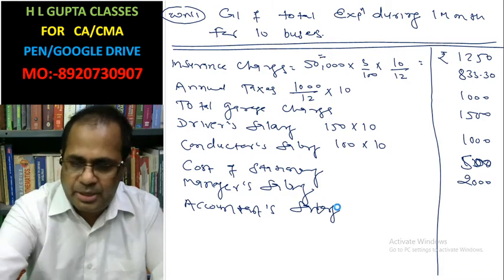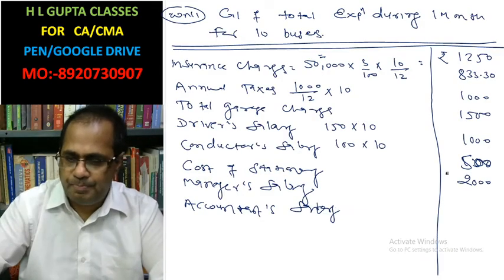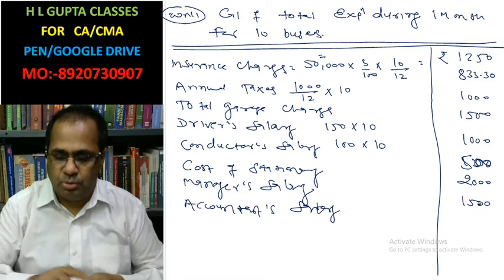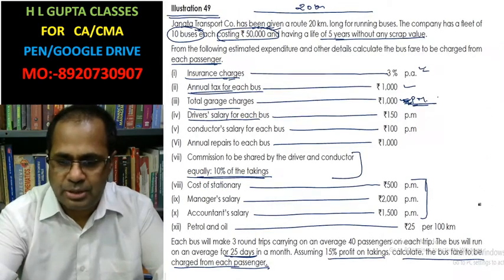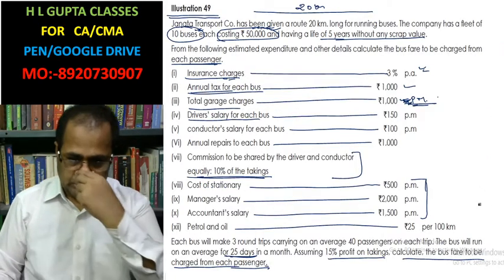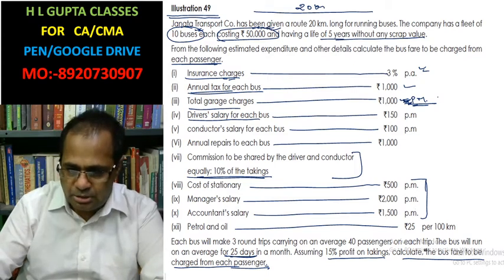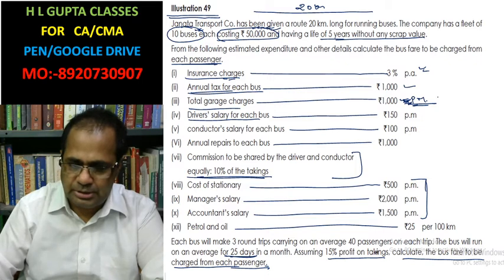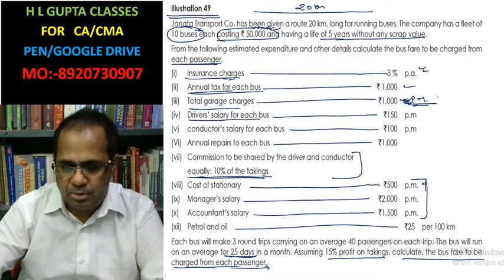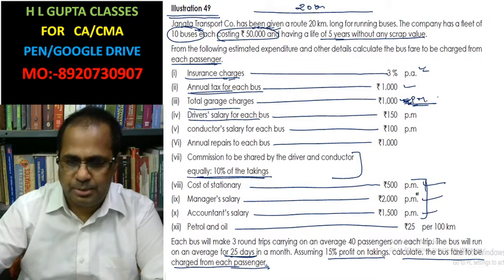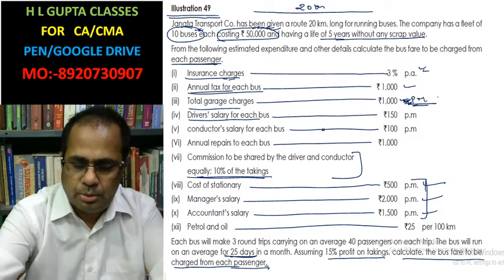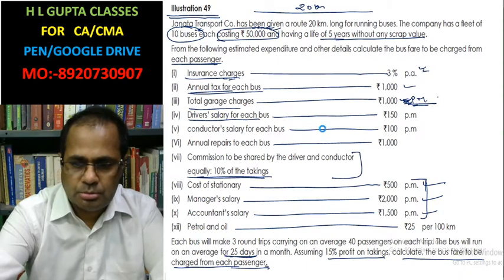Salary. This is 1500, I think. 1500. Look at it. These are the expenditures we have calculated here. Look at it, accountant salary. Now this is petrol. Each bus will take 3 rounds. This is the cost. Now we have taken this. We have taken this. Annual repair and maintenance of the bus. We have taken or not?